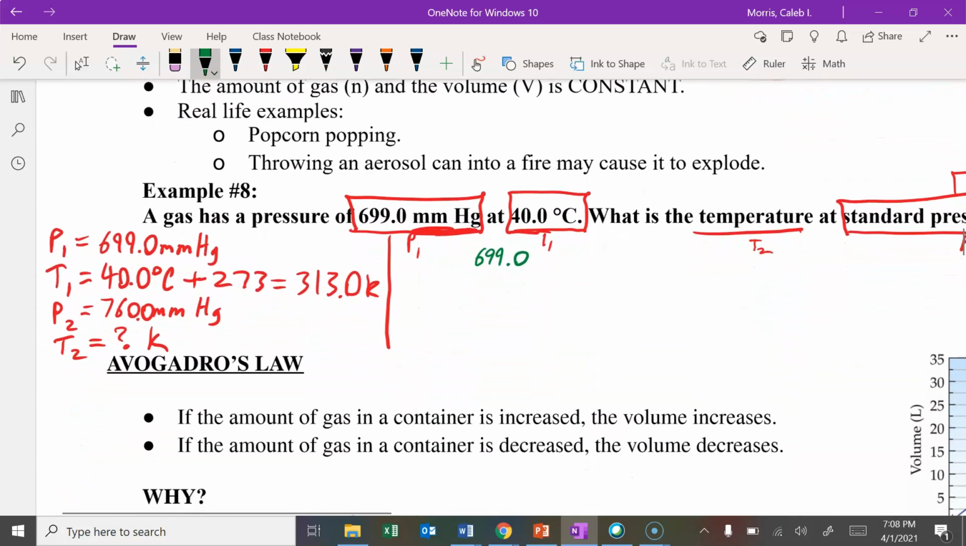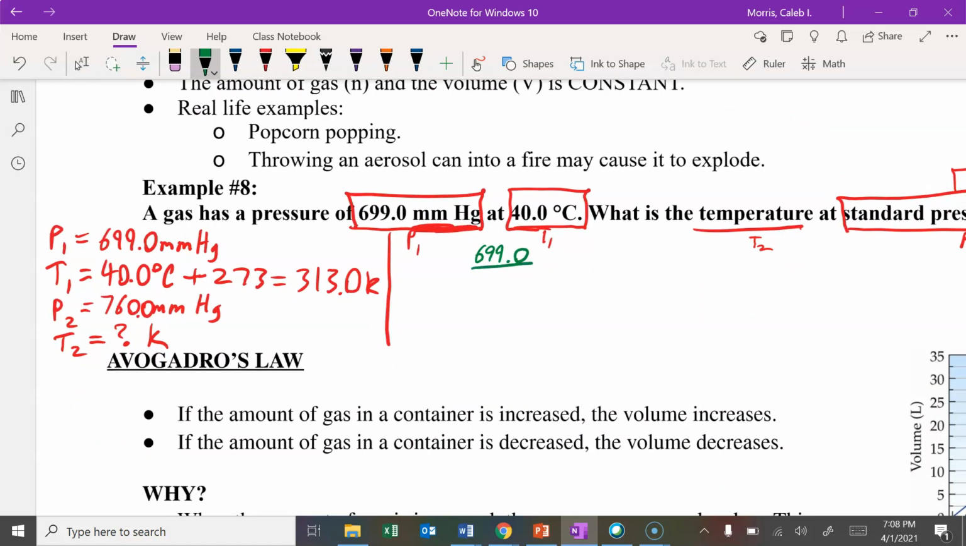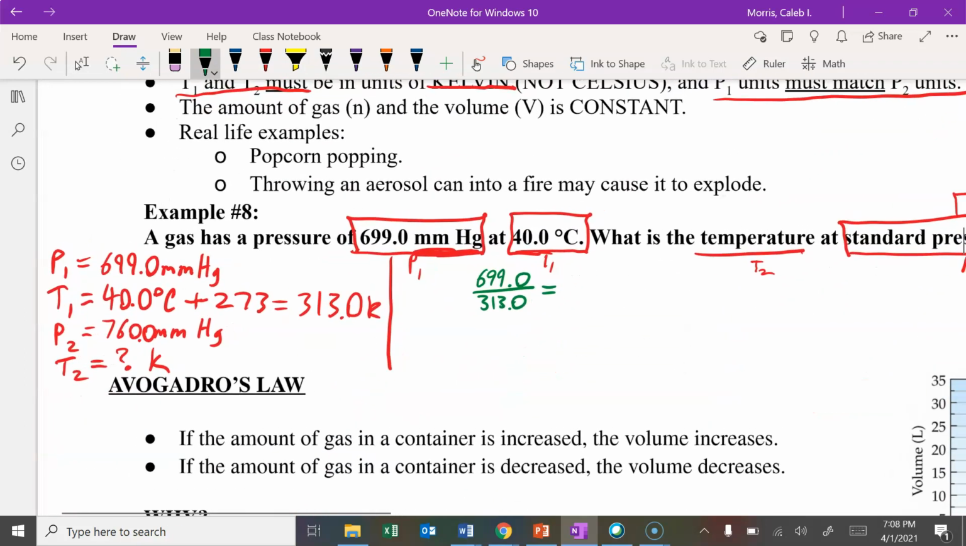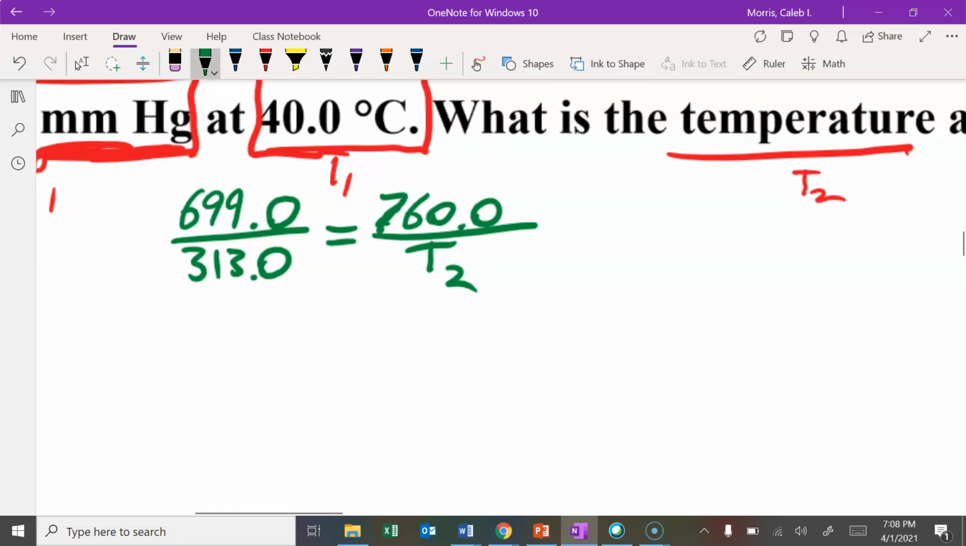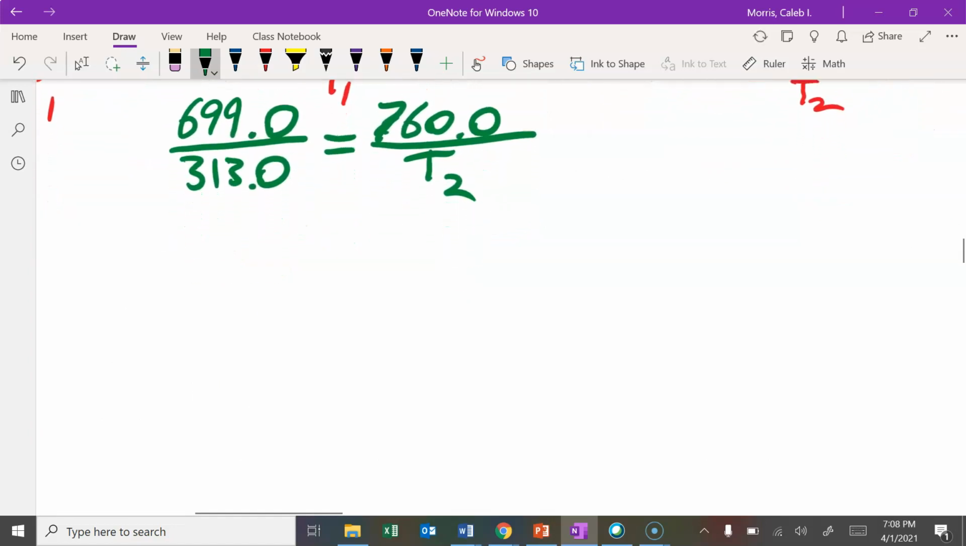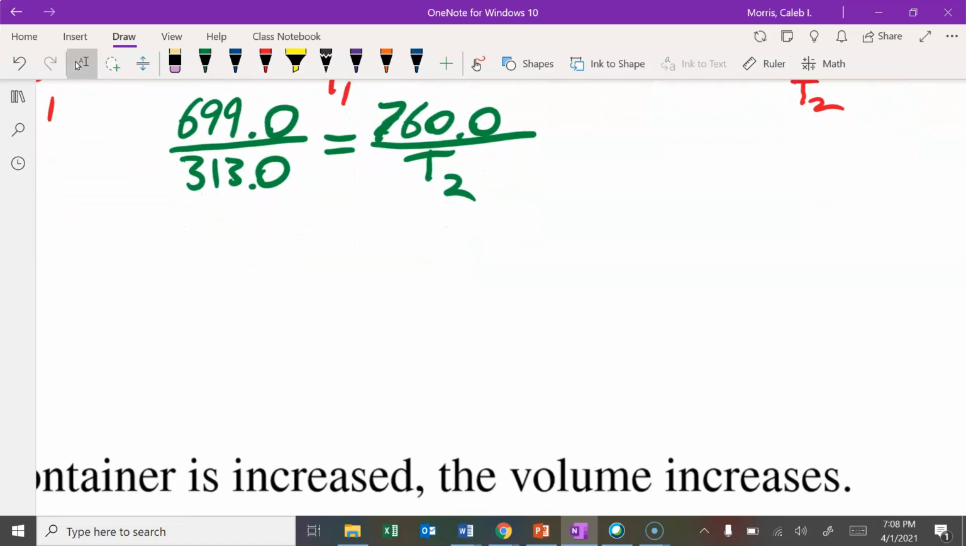So I have 699 over 313.0 equals 760.0 over our unknown, which is T2. Now this is a little bit more tricky than some of the other problems that we've seen, because my unknown is in the denominator. And if you remember in algebra, you can't really solve an unknown that's in the denominator. So we need to get it out of the denominator.